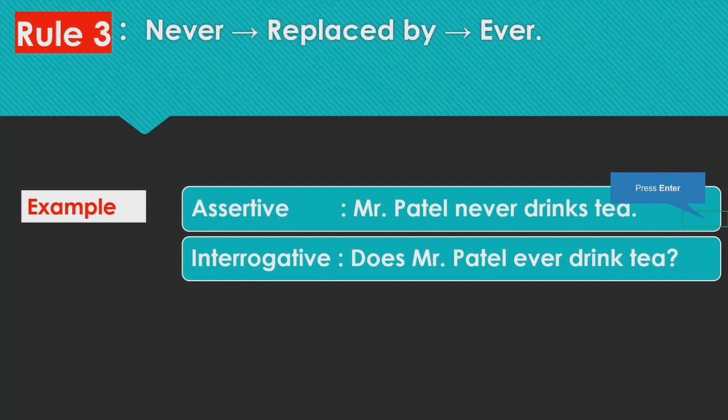Now if you think about why I have removed the s from drinks, for your kind information children, whenever do, does, did is used, the other verb is used only in V1 form. As it was an assertive sentence, I had used s or es, but here we already have does, so we will be using only V1 with that. So "Mr. Patel never drinks tea" assertive, and "Does Mr. Patel ever drink tea?" interrogative.